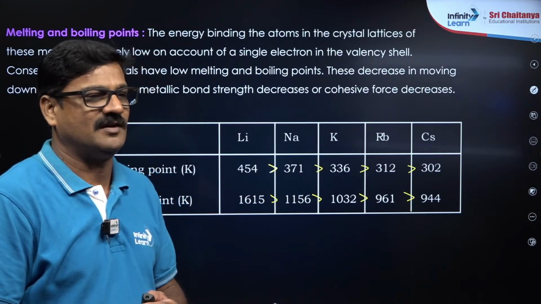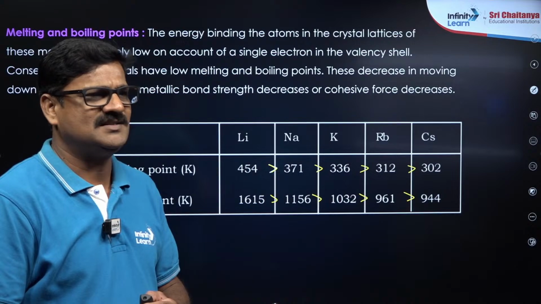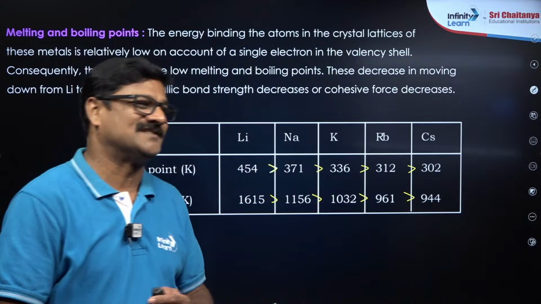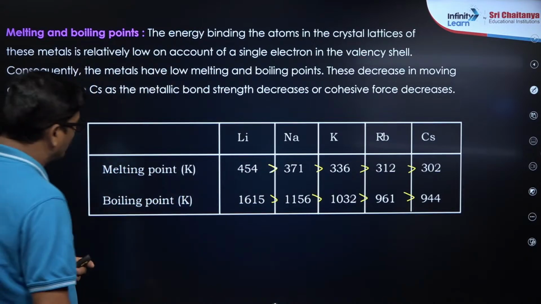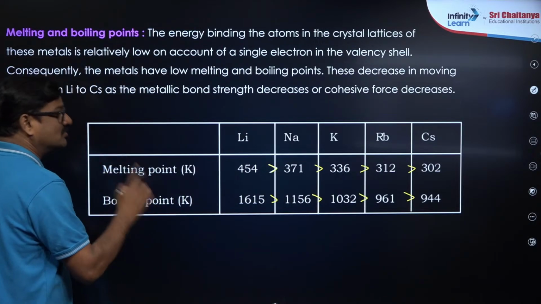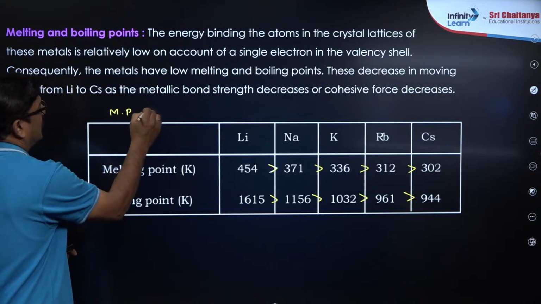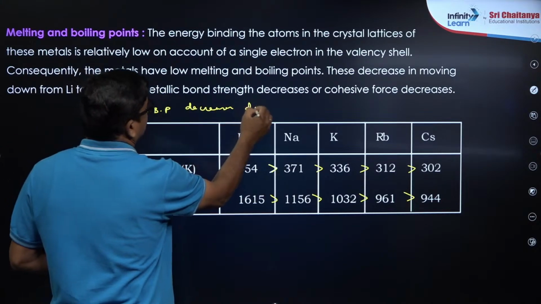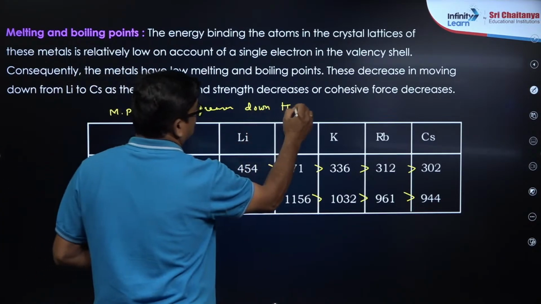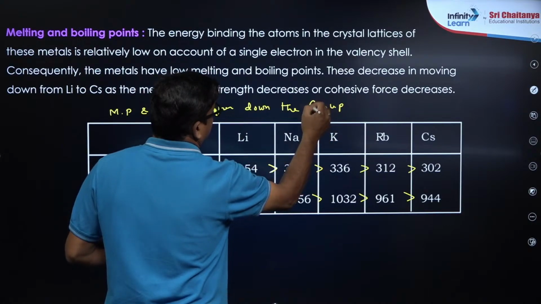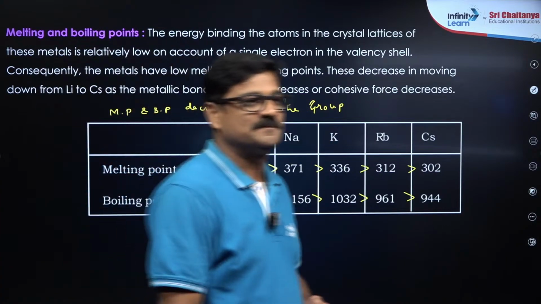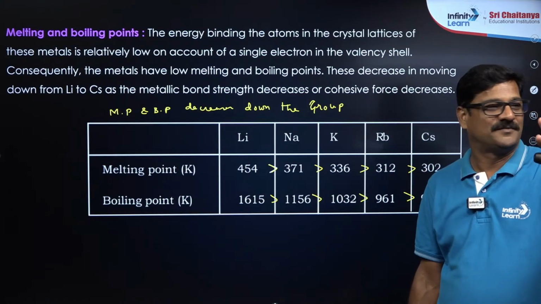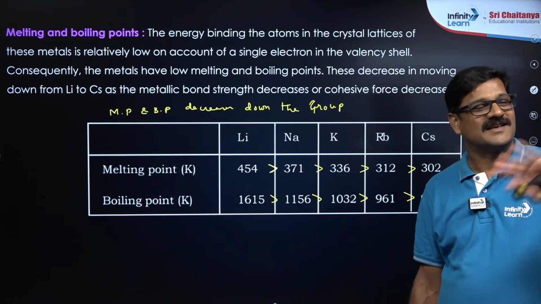Preparation of hydrogenated oil and the chemical reaction involved. So, melting point and boiling point decrease down the group. Keep that in mind: melting point and boiling point decrease down the group. Is that fine? Okay.